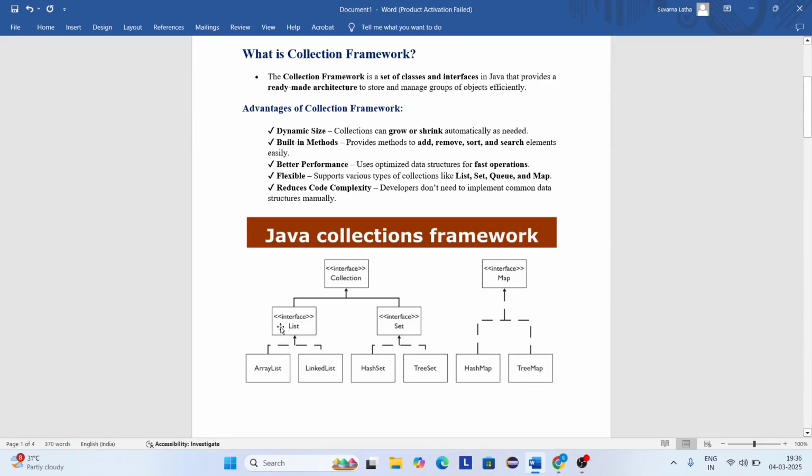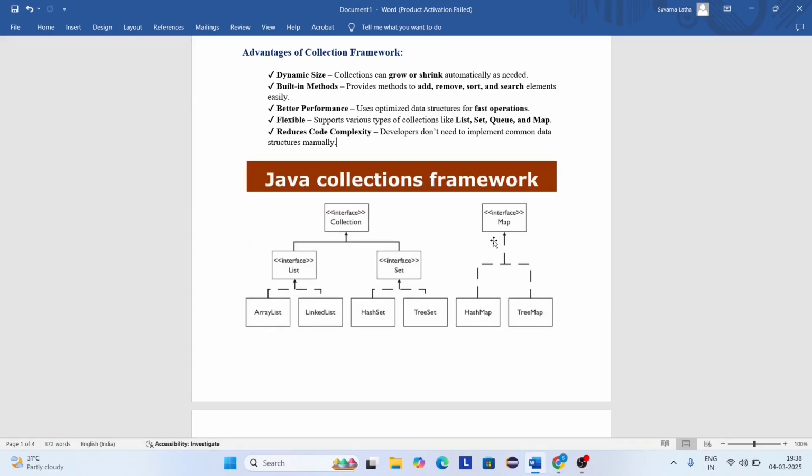ArrayList is the implementation class of the list interface, and LinkedList is also an implementation class of the list interface. HashSet is an implementation class of the set interface, and TreeSet is also an implementation class of the set interface. Map is an interface. HashMap is an implementation class for the map interface, and TreeMap is also an implementation class of the map interface. List allows duplicate values. Set will not allow duplicate values. Map is a collection of key and value pairs, and the key should always be unique and values can be duplicate or repeated. Both key and values are considered as objects.